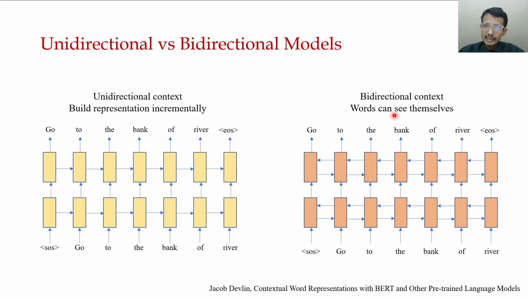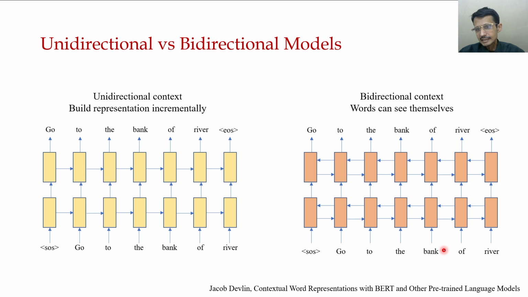But if there is a bidirectional context, where the context flows not only from left to right but also right to left, then this will also come up when we try to find out the meaning of bank. Not only the prior words will come in, the future words also come.